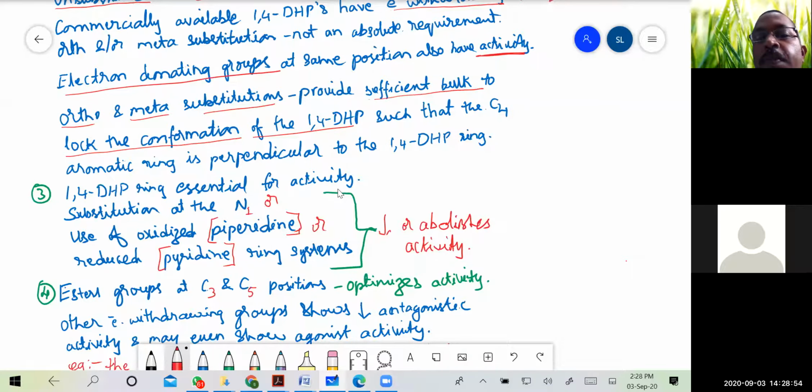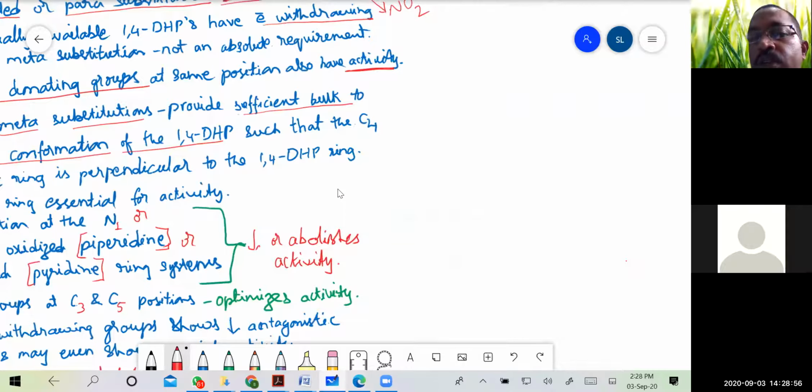What does this mean? If you look into the structure of 1,4-dihydropyridine, the substituted carbon must be at right angles to it. Why?